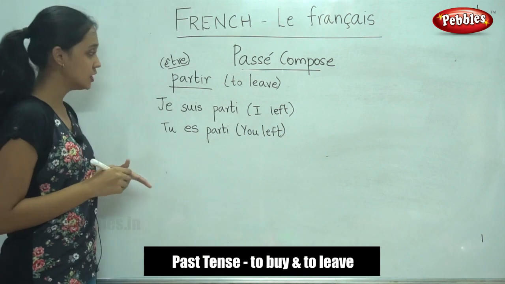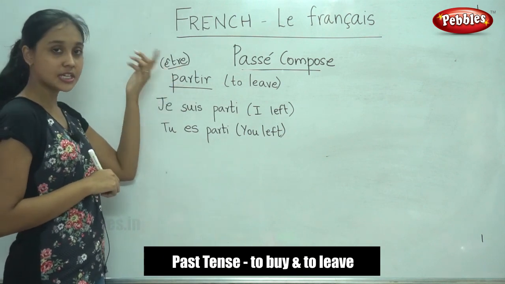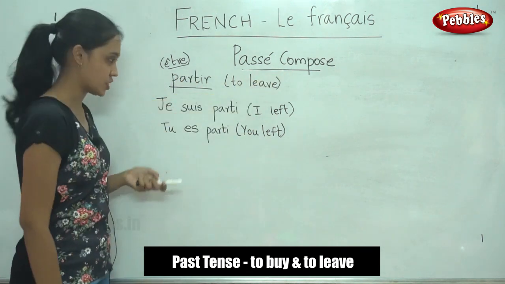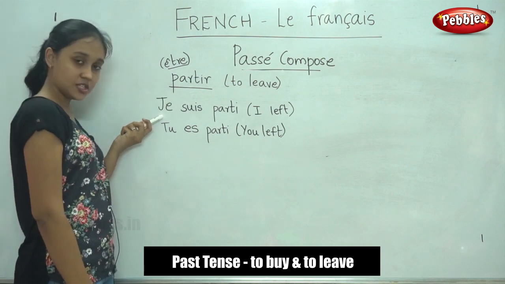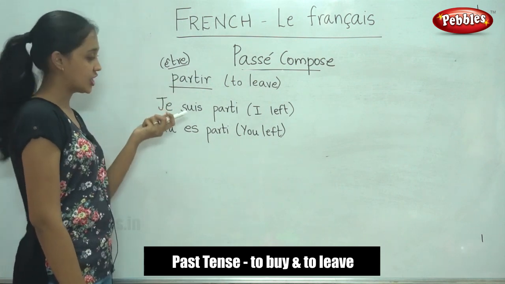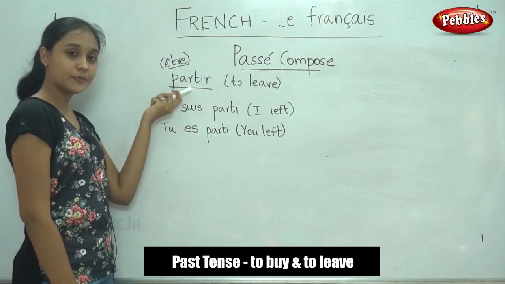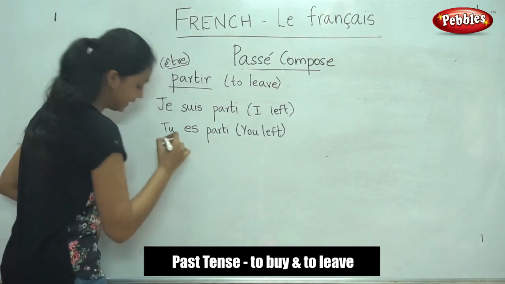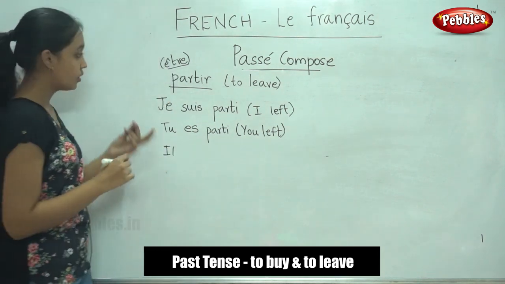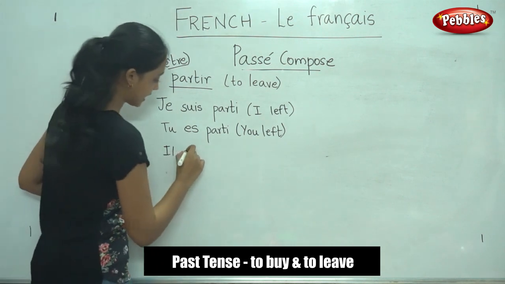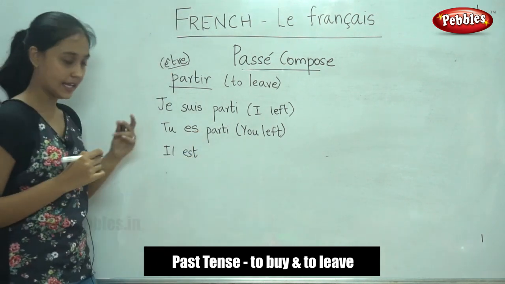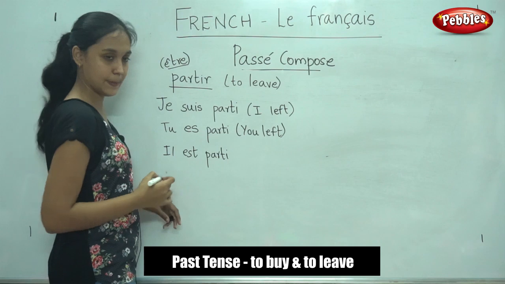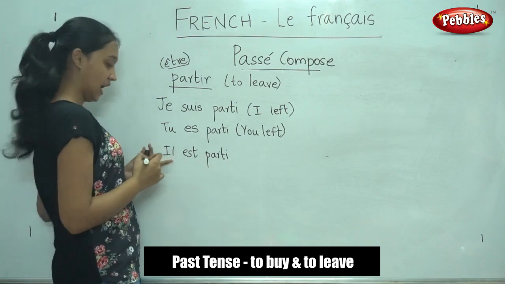So I hope you understood. Why are we using être here? Because it belongs to the list of verbs that take être conjugation in the passé composé. So we write the subject followed by the être conjugation in the present tense followed by the past participle. Okay. Now for il, what is the être conjugation? It is est, il est, and you write the past participle. Il est parti. He left.